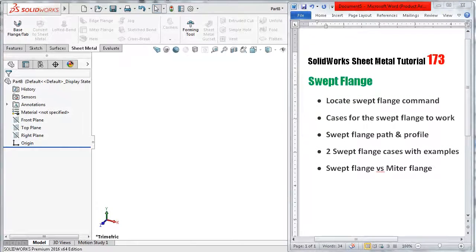Welcome to tutorial number 173. In this tutorial, we will talk about the last command in the sheet metal menu, sweep flange. And we will see how to locate the sweep flange command and show it in the menu.